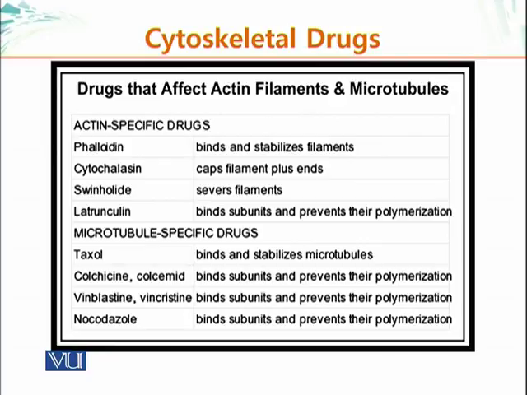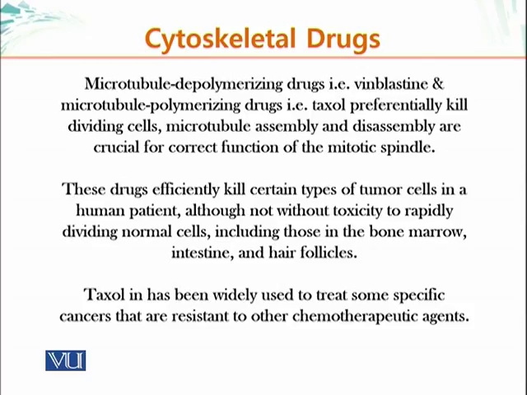Taxol binds and stabilizes microtubules. And vinblastine is also a very important drug; cell biologists use it frequently to study the cytoskeleton. It binds subunits and prevents their polymerization. Nocodazole works in a similar fashion. It binds the subunits and prevents their polymerization. A microtubule-depolymerizing drug, for example vinblastine, and a microtubule-polymerizing drug, for example Taxol, preferentially kill dividing cells. As I have mentioned, microtubule array organization is important for cellular division because that forms the mitotic spindle.